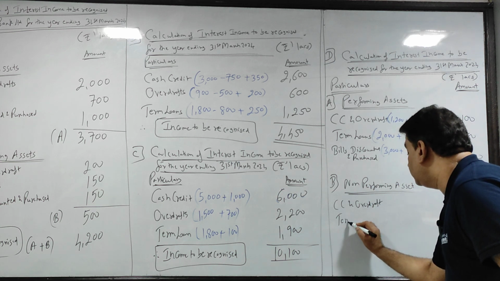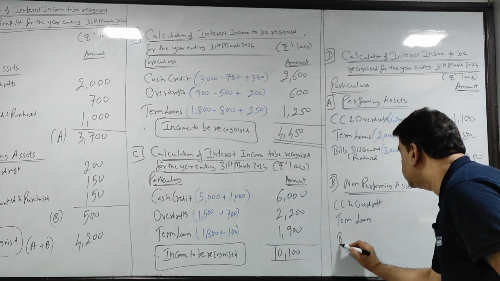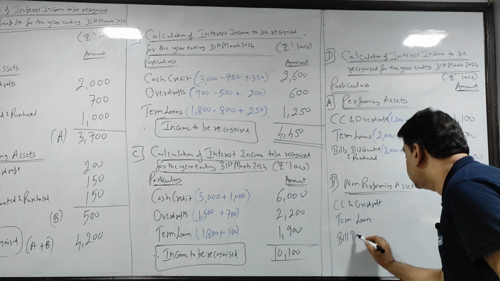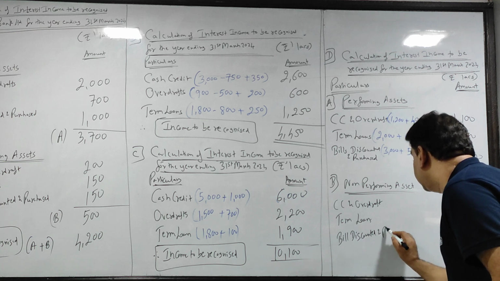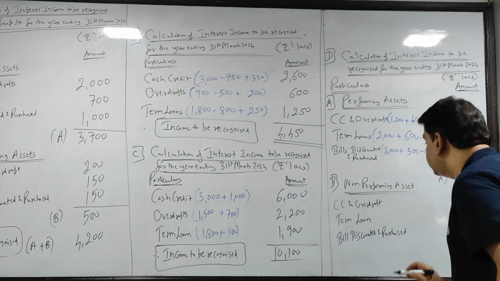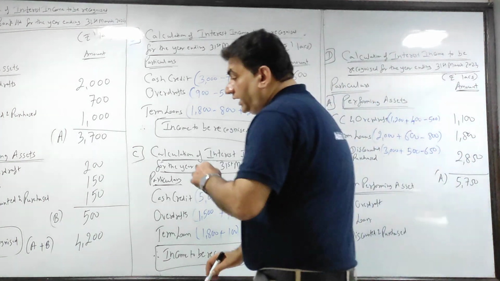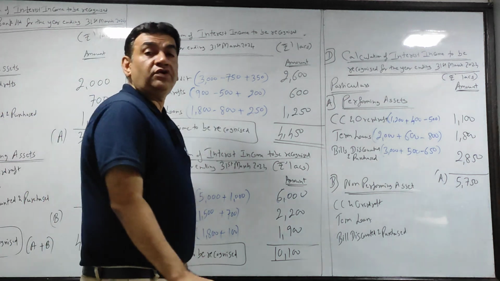CC and overdraft, term loans, bill discounted and purchased. बोलो क्या करोगे?